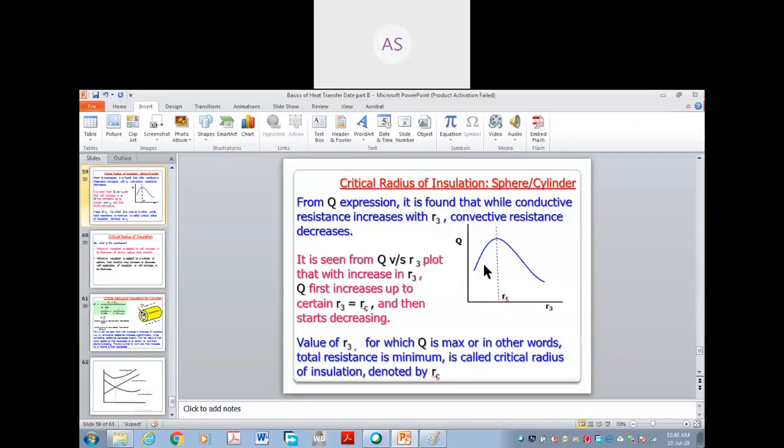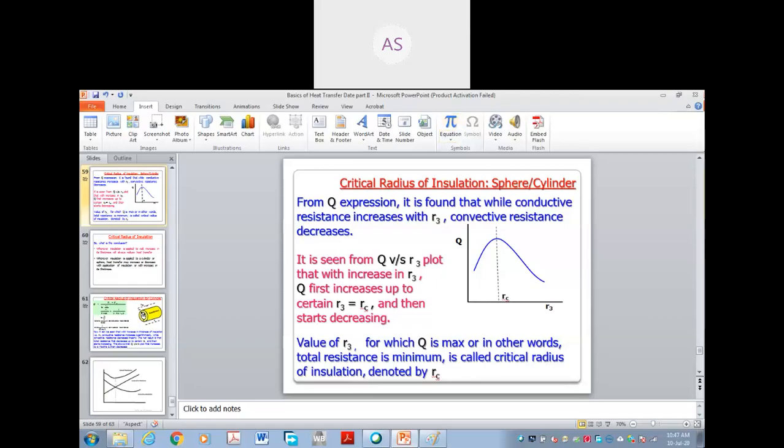This is experimentally found. We will prove this mathematically also, but when you see it experimentally, you can easily get the concept.